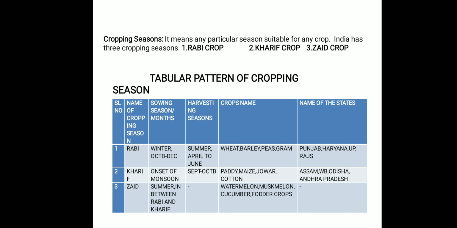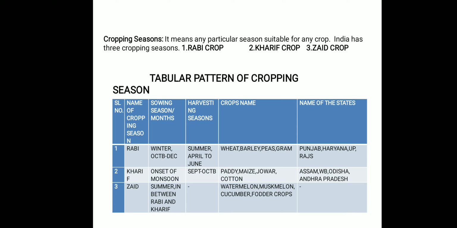Second one is Kharif crop. For Kharif there is no particular season, but it depends on the onset of the monsoon. You know that in India, the monsoon arrives at different times, and you have already read in chapter 4 of the geography of class 9, that is monsoon. It is harvested in September to October, and the major crops are paddy, maize, jowar or cotton, and the states are Assam, West Bengal, Odisha, Andhra Pradesh. And the last one is Zaid. The Zaid sowing season is summer, grown between Rabi and Kharif, and the main crops are watermelon, muskmelon, cucumber, fodder crops.